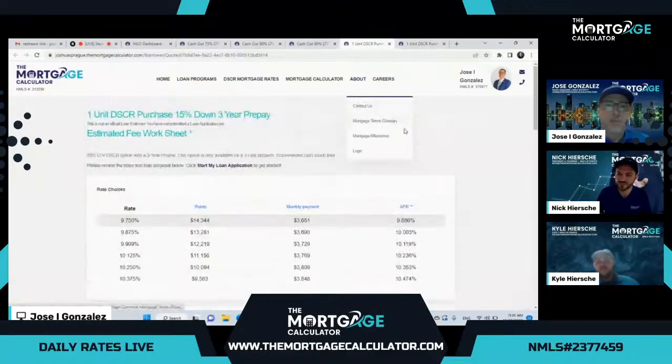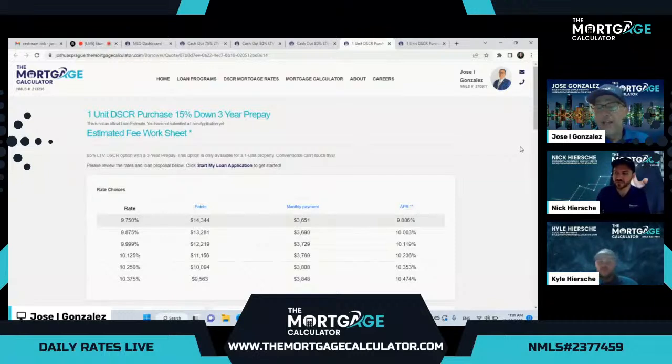This is a program that allows, to refresh everybody's memory, the borrower to be qualified simply on the cash flow generated by the property. The debt service coverage ratio is determined by dividing the gross monthly rent by the housing expense, the PITI, and if applicable, any association fee if it's in an HOA or if it's a condo.